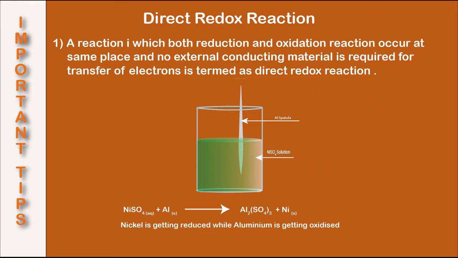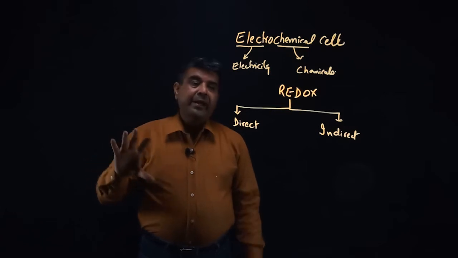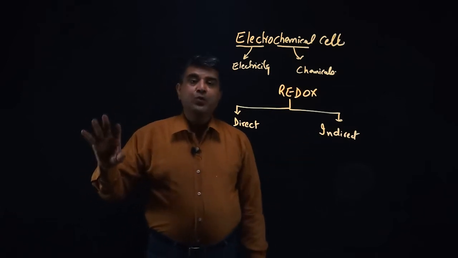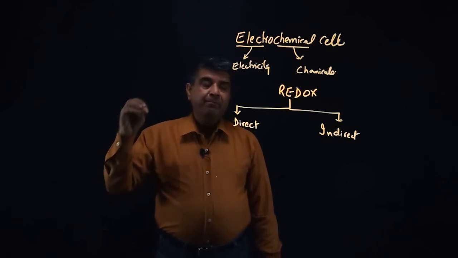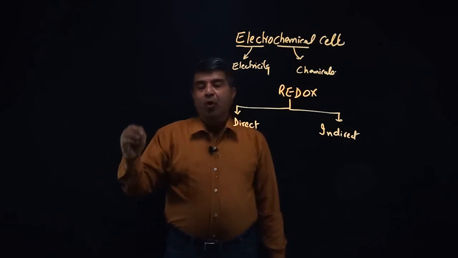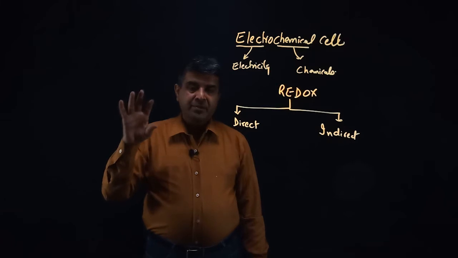So to sum up, on your screen you can see the definition of direct redox reaction with an example of the same aluminium and nickel sulfate placed in a beaker. You can pause the video, jot it down, or you can take a snapshot. The indirect redox reaction part is very important as per understanding the core concept of electrochemistry chapter.